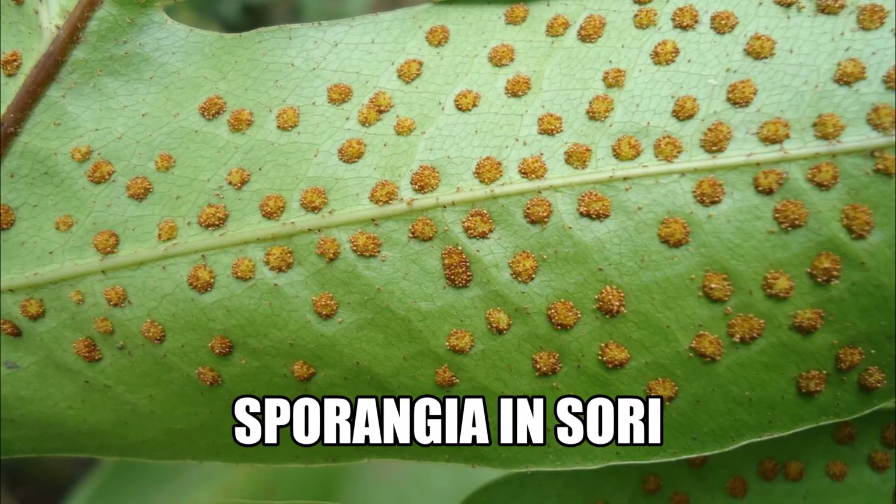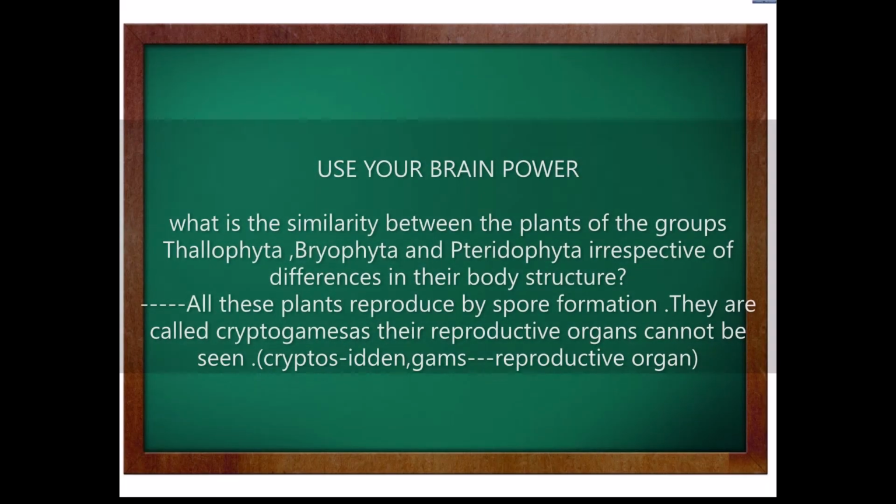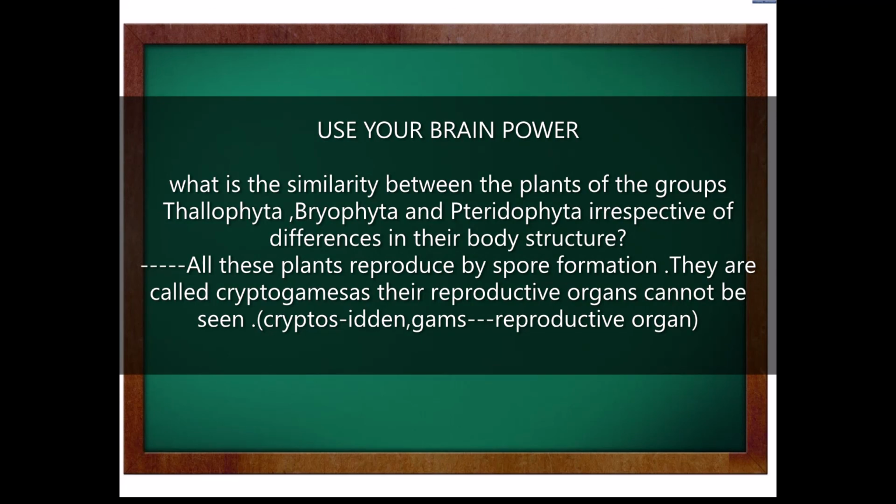Use your brain power. What is the similarity between the plants of the groups Thallophytes, Bryophytes and Pteridophytes, despite their differences in body structure? All these plants reproduce by spore formation. They are called cryptogams, as their reproductive organs cannot be seen. That is, crypto means hidden and gamos means reproductive organ.